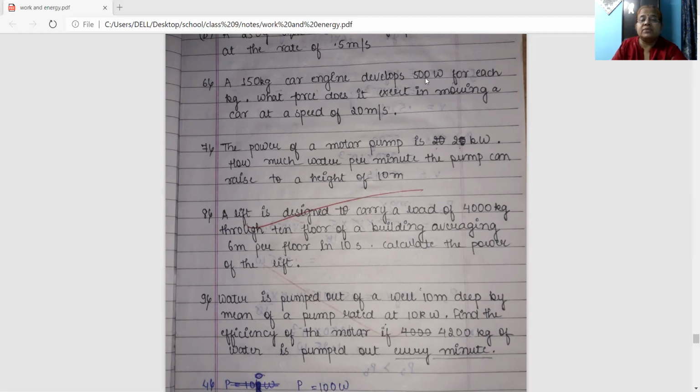For 1 kg, it is 500 watts, so you have to multiply with 150. V is given as 20 meter per second. Total power will be 500 into 150, and you are asked to find the force. We know power equals force into velocity. With this formula, we can find it out.